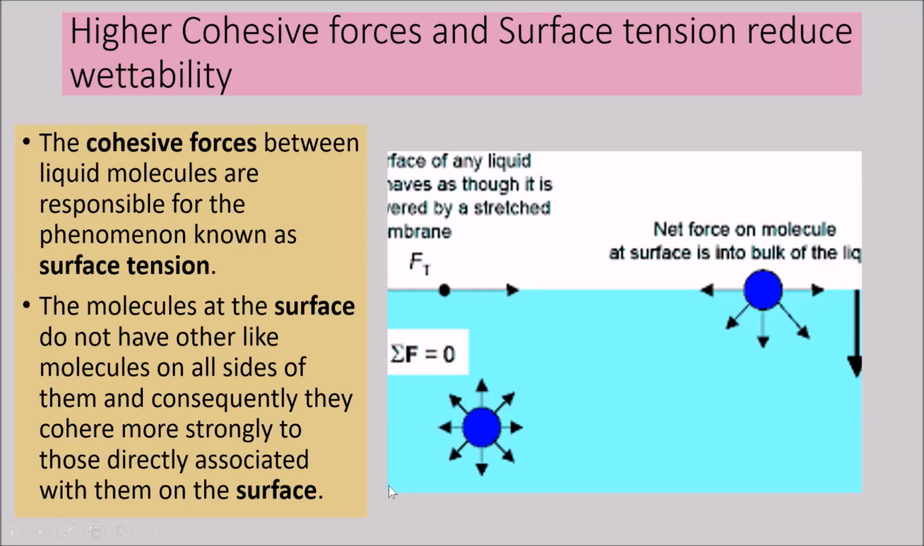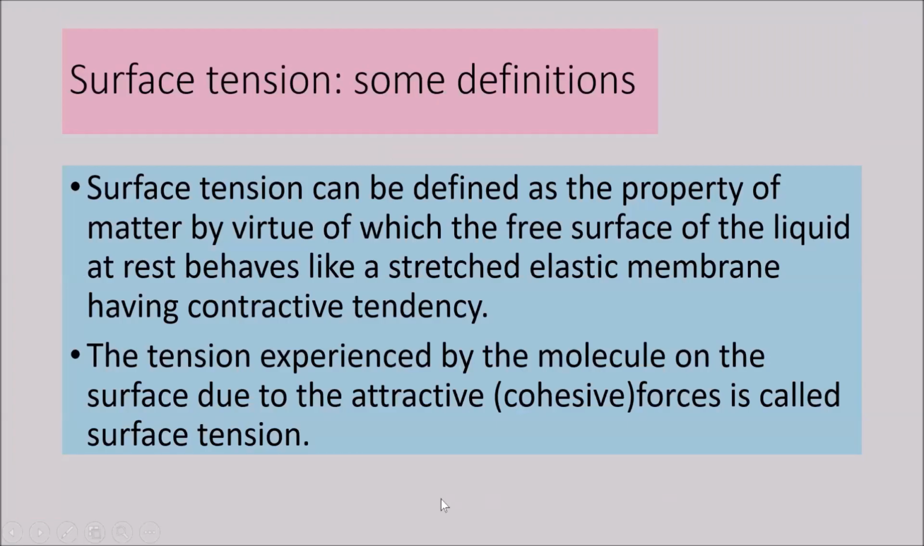The cohesive forces between liquid molecules are responsible for the phenomenon known as surface tension. The molecules at the surface do not have similar molecules on the other sides of them, and consequently they cohere more strongly to those directly associated with them on the surface. We have different kinds of definitions of surface tension, and a whole physics formula describing it, but here I have taken two very simple definitions.